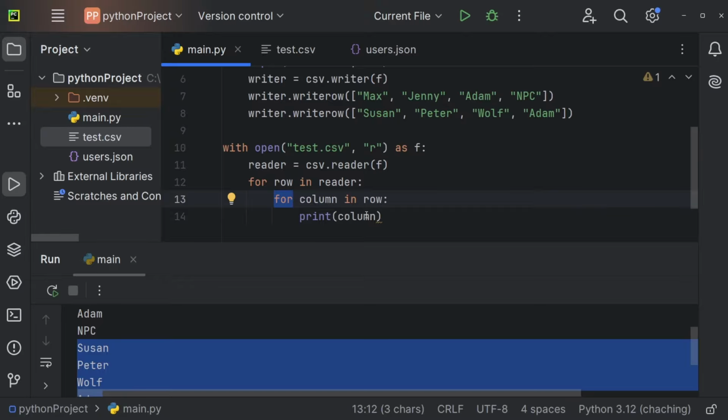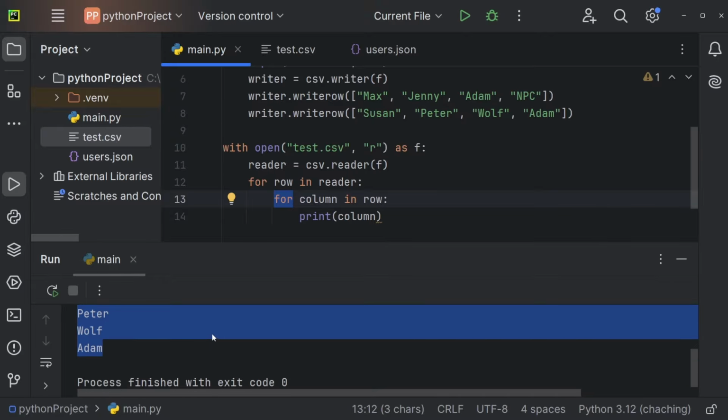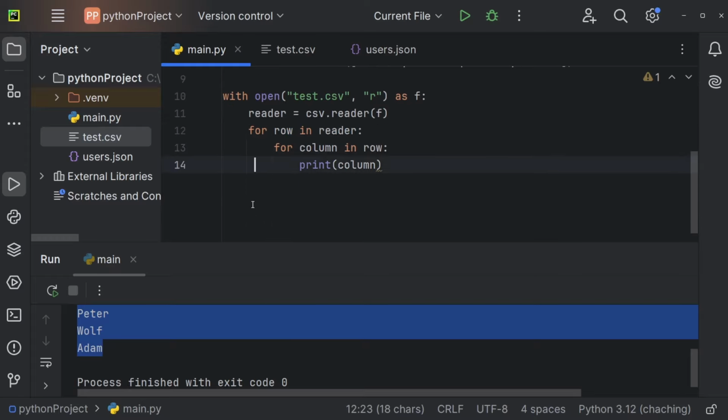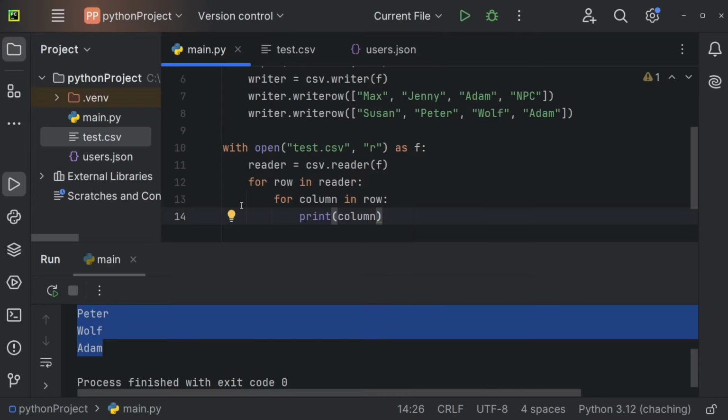We'll print Susan, go back to element 2, Peter, 3, Wolf, and the last one, Adam. It will break out of the loop, go back to this loop. We do not have another row, so we'll also break out of the outer loop, and we go on. And of course, since we do not have any code afterwards, the program is essentially done. So that is how a for loop inside of a for loop works.